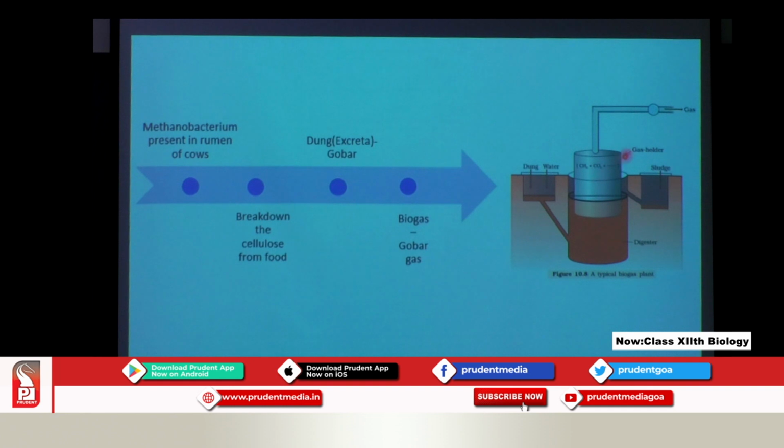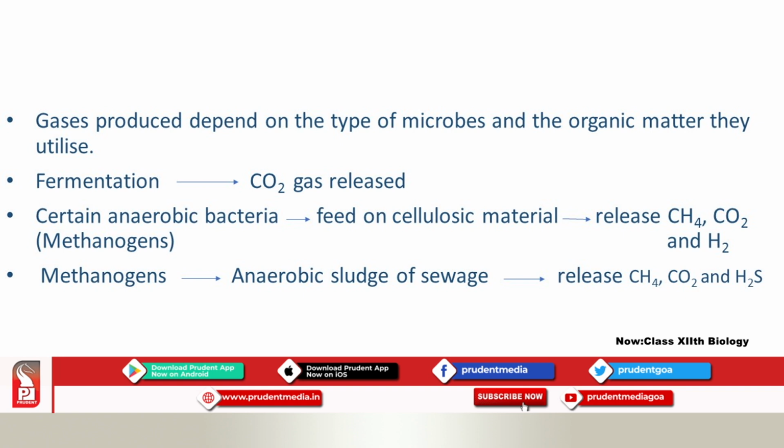Here the gas is produced and comes out from here, and this is the gas holder. The sludge that remains after digestion is later used as a fertilizer. Now, the gas produced depends on the microbes and the organic matter they utilize, because biogas plants also use human excreta elsewhere to produce biogas. Now after fermentation, carbon dioxide... overall I am summarizing everything for you to avoid confusion.